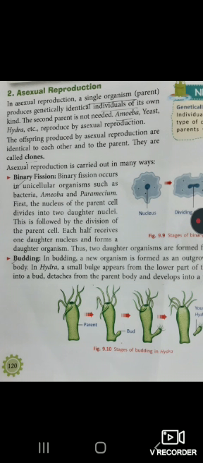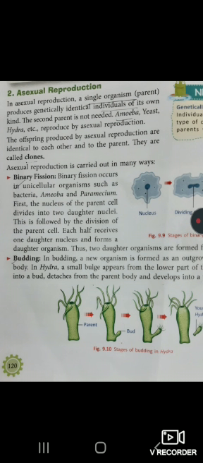Firstly, the nucleus of the parent cell divides into two daughter nuclei. When one parent cell converts into two daughter nuclei, we say that fission is called binary fission. Budding: in budding, a new organism is formed as an outgrowth from the parent body.